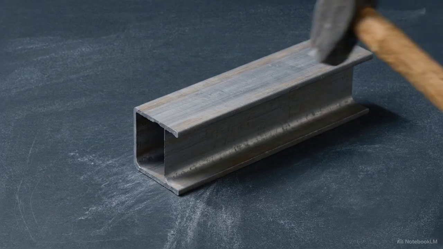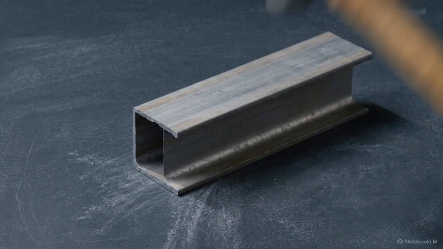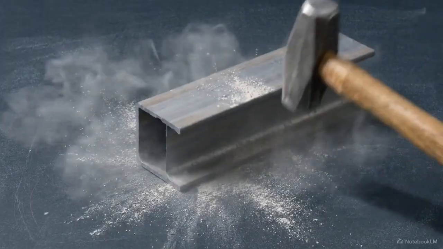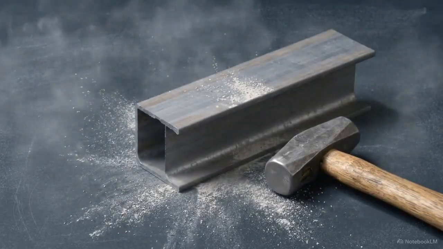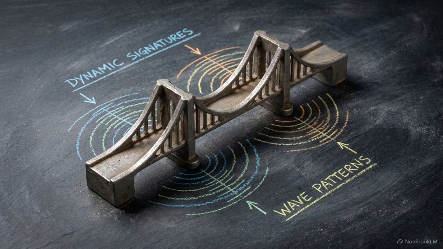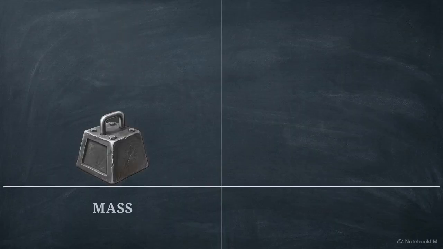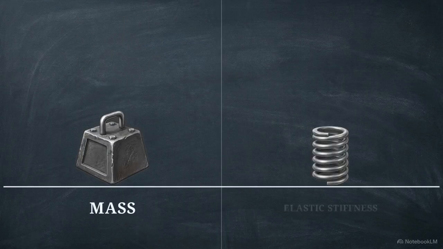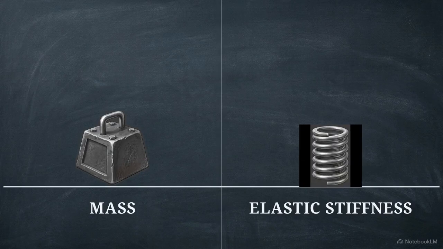Strike a heavy steel beam, and it immediately vibrates. It is a direct physical reaction to sudden stress. Every structure possesses a baseline dynamic signature. It rings at distinct natural frequencies, dictated by two internal factors: its mass, which resists movement, and its elastic stiffness, which snaps the material back into place.